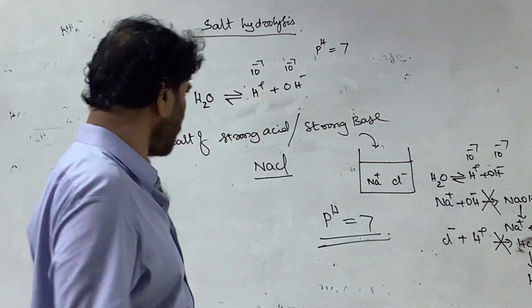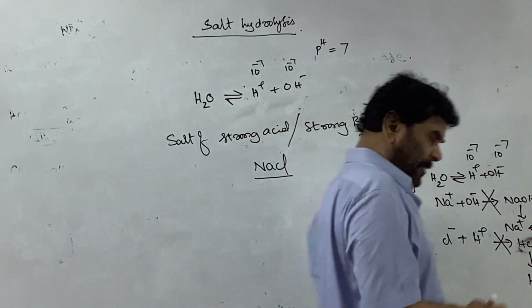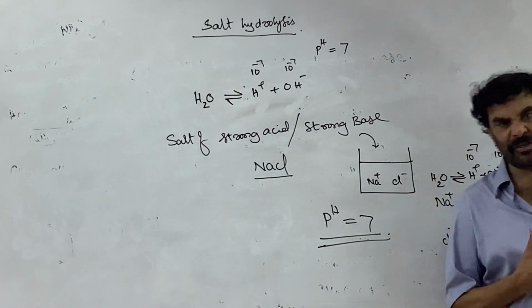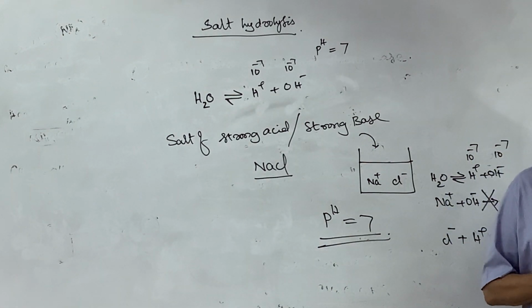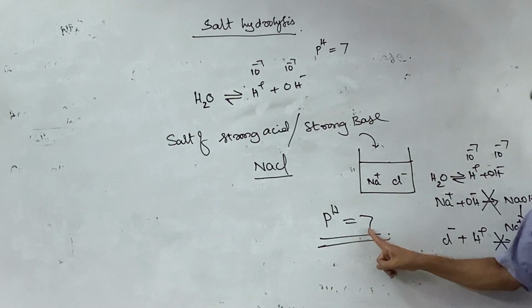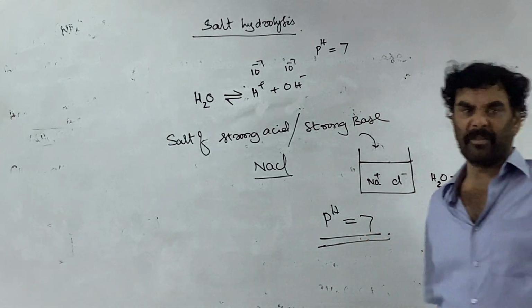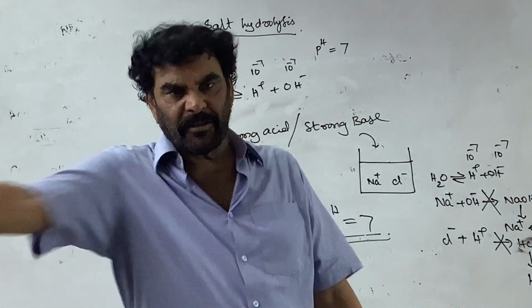The pH of the aqueous solution of a salt of a strong acid and strong base is always 7, neutral, with no action on litmus.